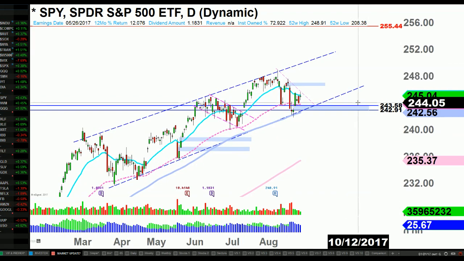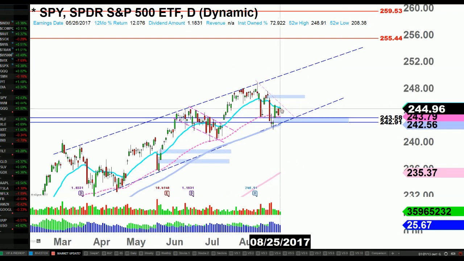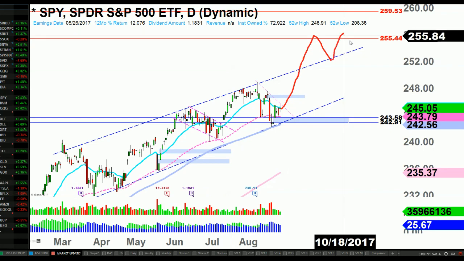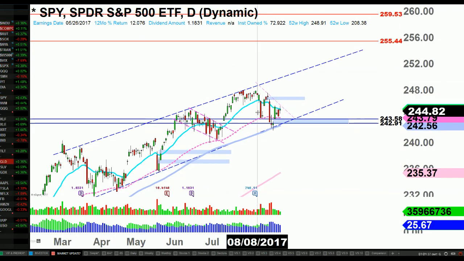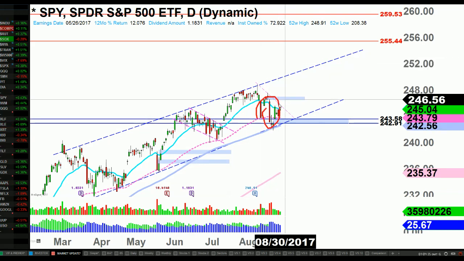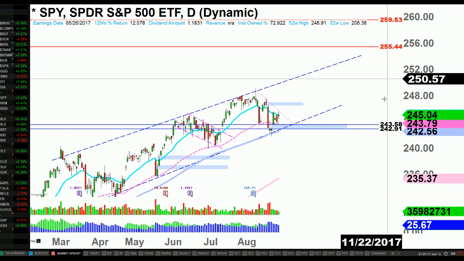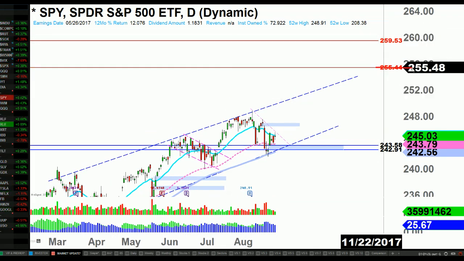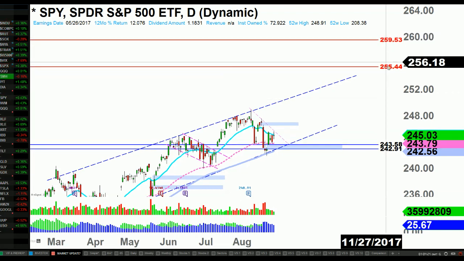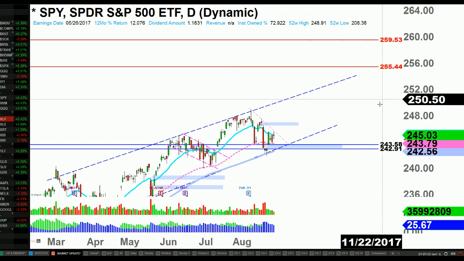What I think is an important level to watch is this rising channel, because that's going to be a key point. Sooner or later it's going to break above it, and then it's going to start to ride it. So with the recent low, this shenanigan that happened, my target is actually even higher now. I'm targeting 255 and 259. I think these are possible. At least 255 for sure, I think it's possible before year end. 259 maybe early next year, possibly before this year ends. I think these two are going to be my targets.